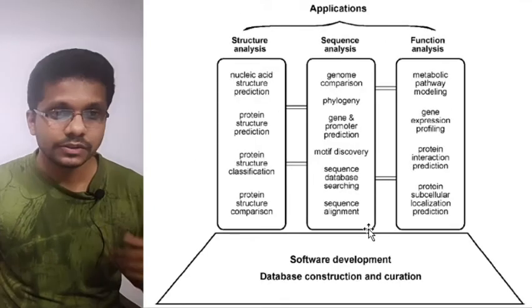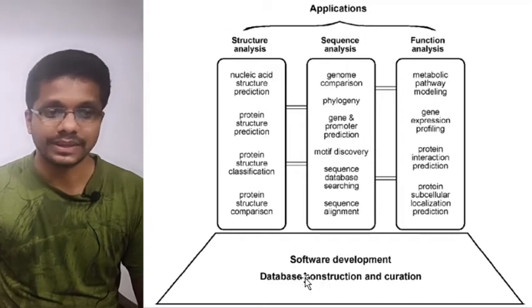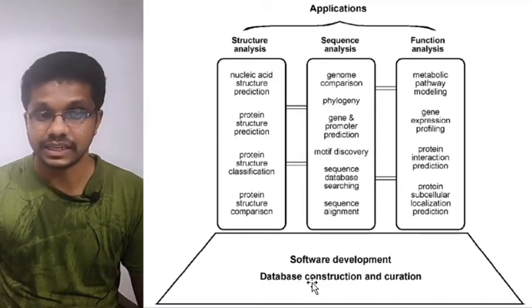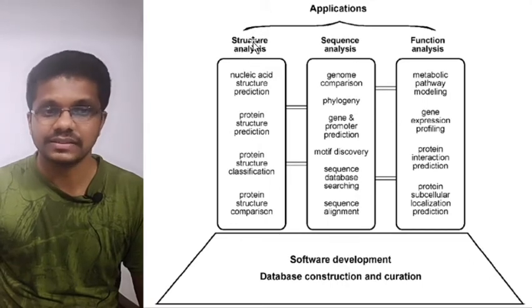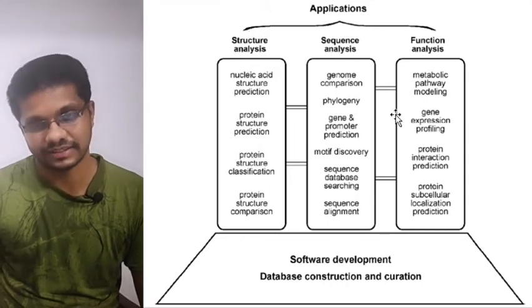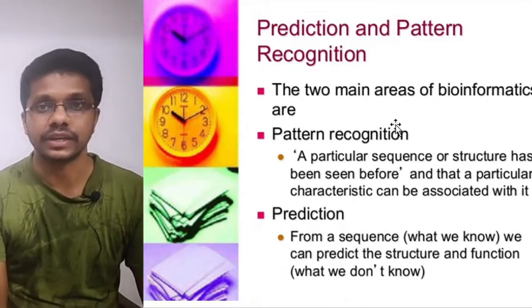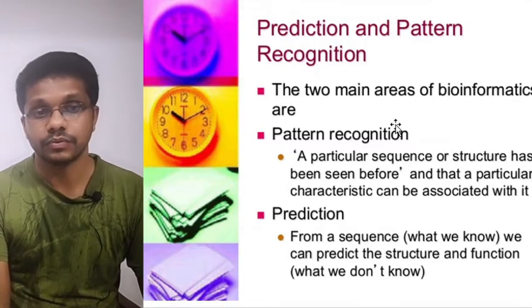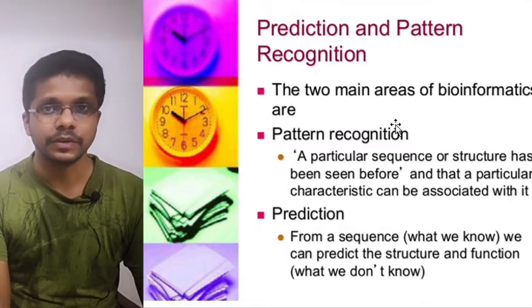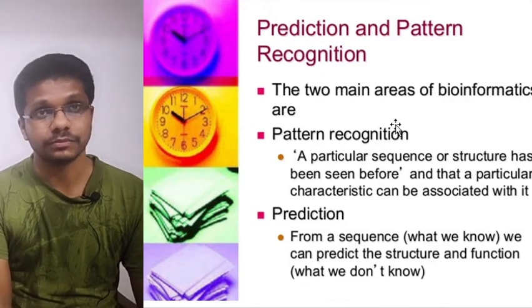So this is a representation. The base or the foundation for bioinformatics is software development and the database construction and curation. Once we've done that, we can go for structural analysis, sequence analysis, and functional analysis. And the major application part of bioinformatics includes prediction and pattern recognition. How to predict an RNA molecule out of a genome?